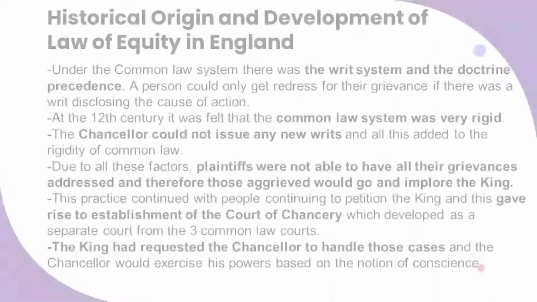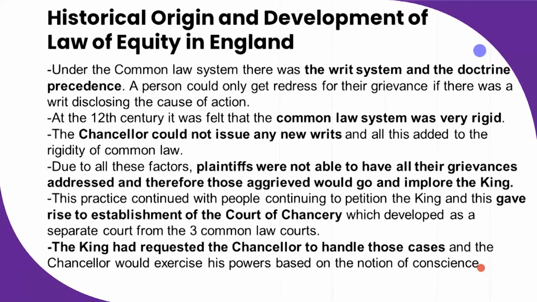It is also important for us to note that under the common law system, there was the writ system and the doctrine of precedent. Generally, this is saying that a person could only get redress for their grievance if there was a writ disclosing the cause of action. It is also important to note that there was a specific statute called the Provisions of Oxford of 1258, and the Chancellor could not issue any new writs that were not there. So for example, if a person has a grievance and there is no writ which is available for him to disclose the kind of action that should be taken, that person had nowhere else to go. So of course, this made the common law system very rigid.